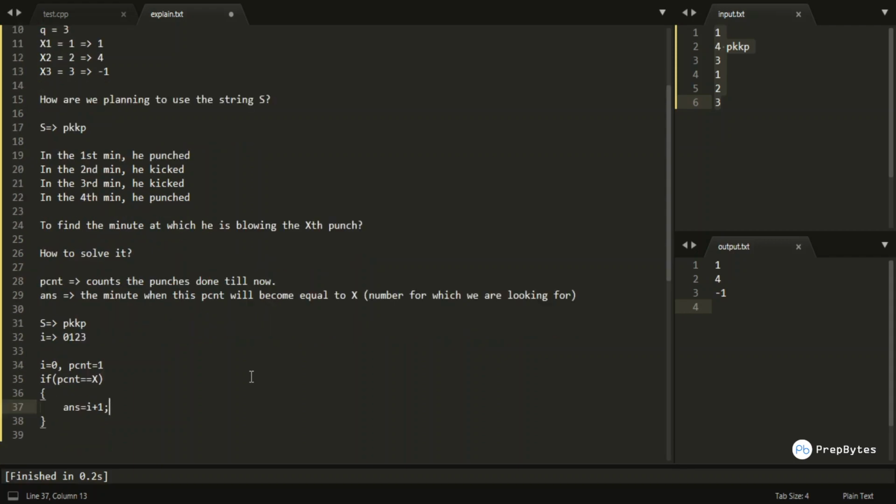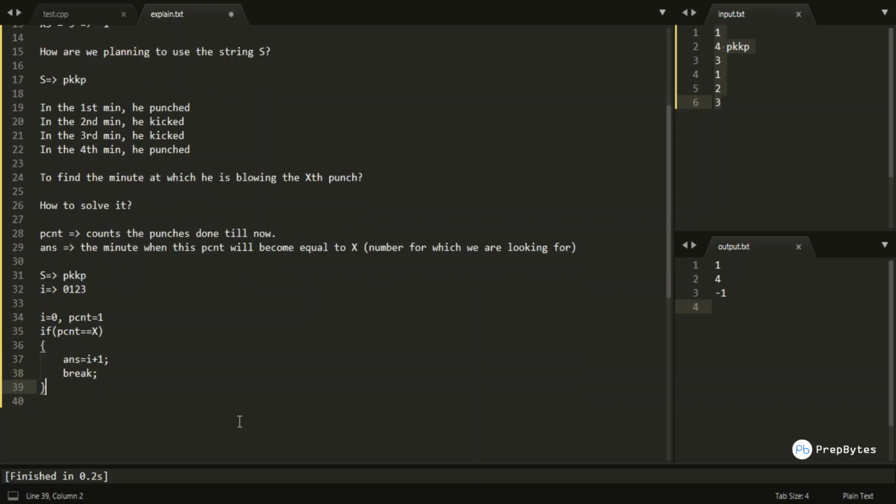Why am I writing i plus 1? Because i is the index and the index is 1 lesser than the minute. Basically, in the first minute the index is 0. So I will assign the answer as i plus 1 and break the loop.